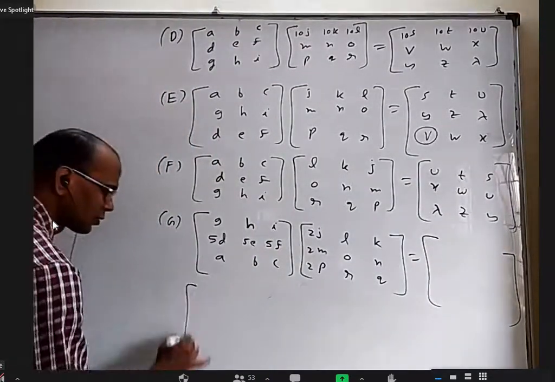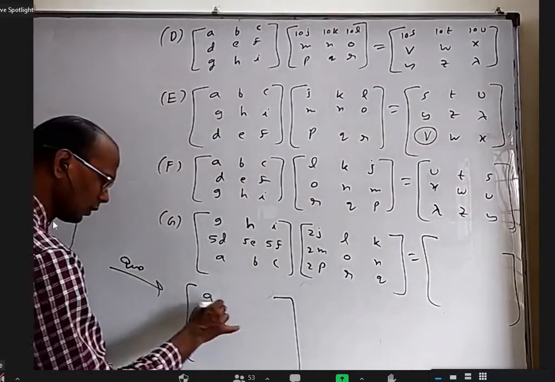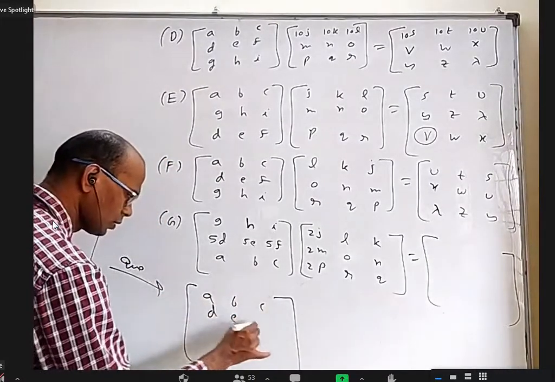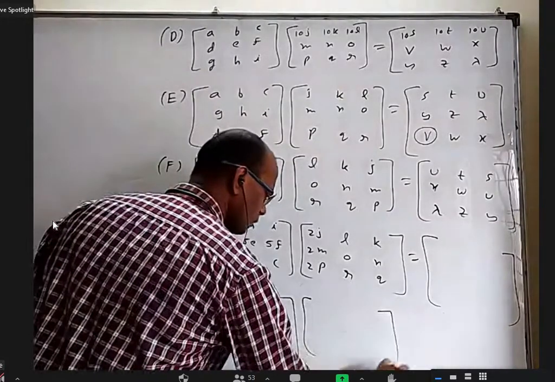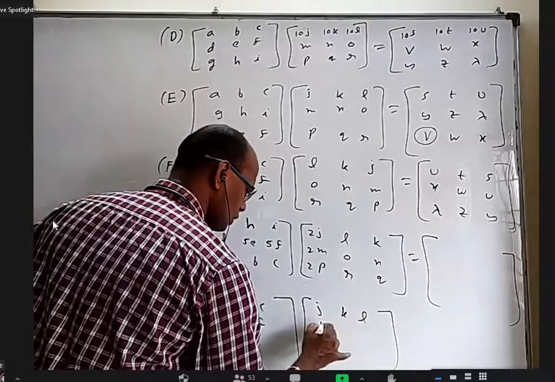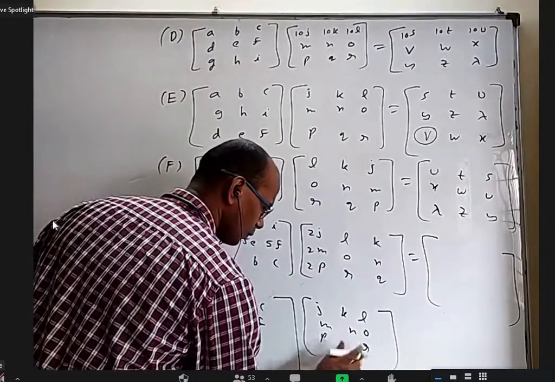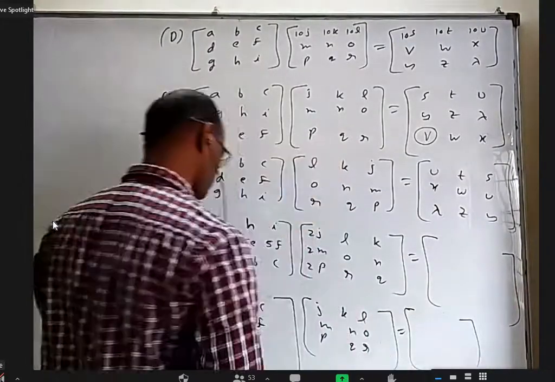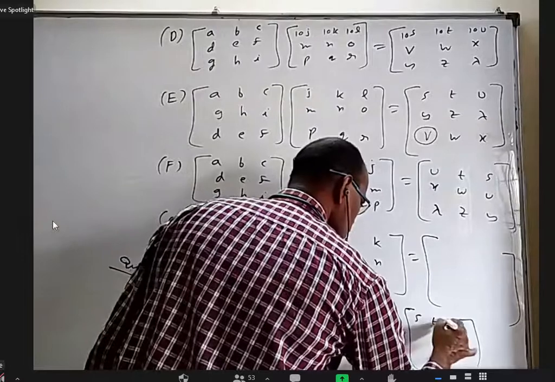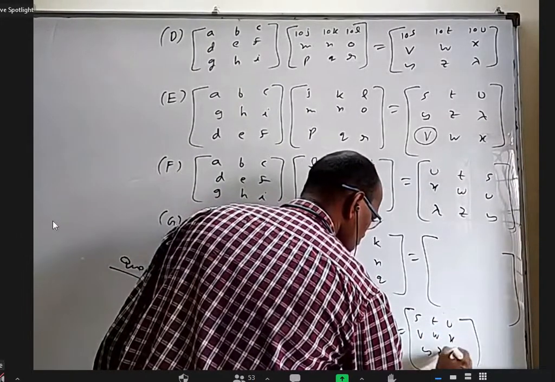I need to write the original matrix before that. There's a question only. A, B, C, D, E, F, G, H, J, K, L, M, N, O, P, Q, R, S, T, S, Y, J, lambda.